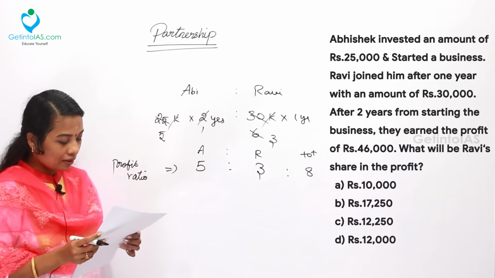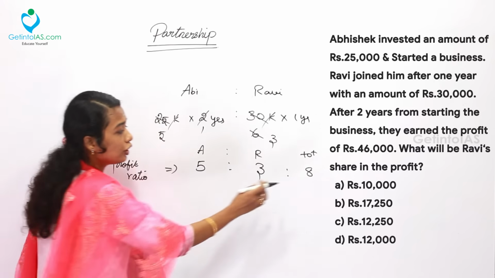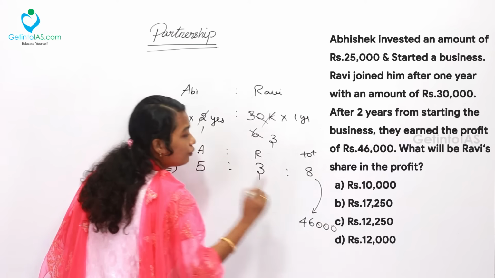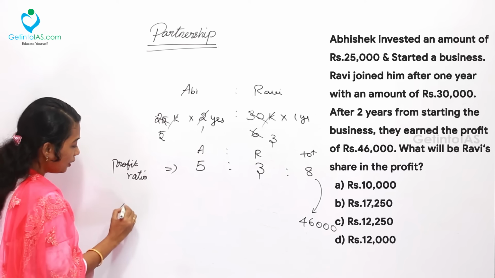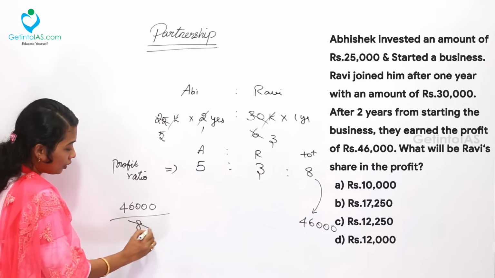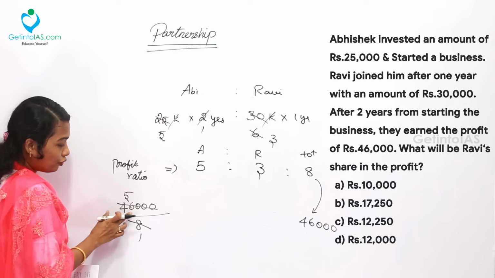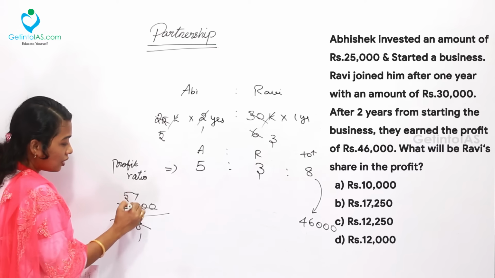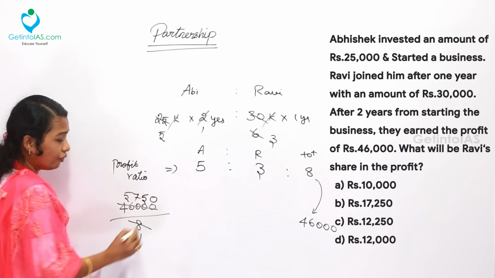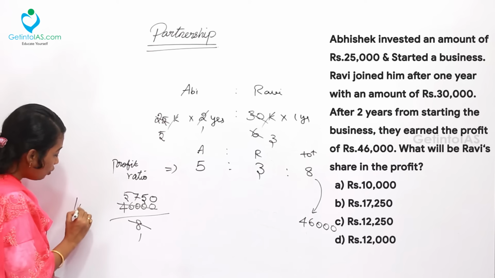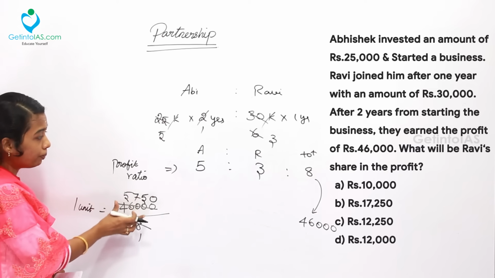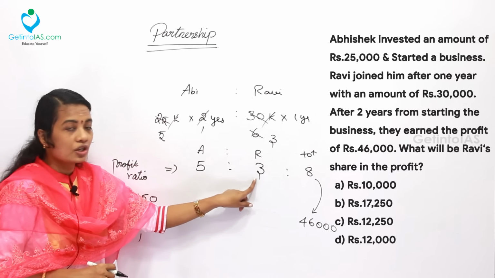The final thing is Ravi's share. We want to find the total profit. It is 8 units is equal to 46,000. What is 1 unit value? So, simply divide 46,000 by 8. Here 5 times 8 is 40, then 60. 7 times 8 is 56 here. Then 4, 5 times, 5750. 1 unit is equal to 5,750 rupees. Now we want to find Ravi's share out of that.